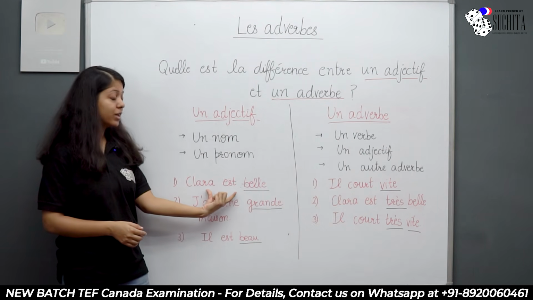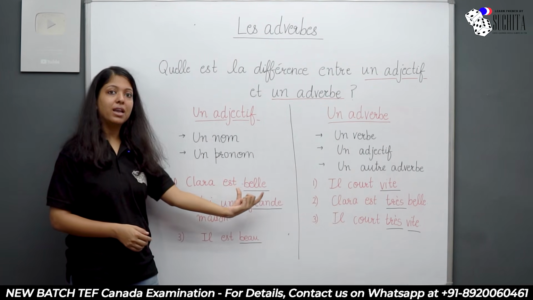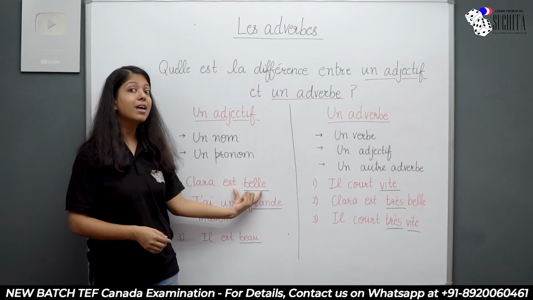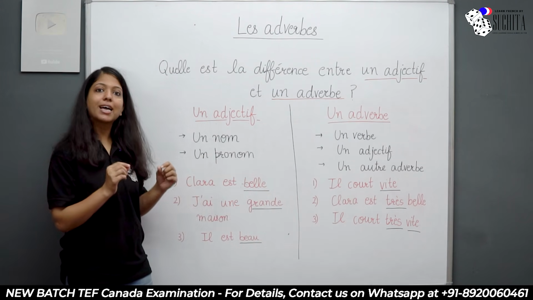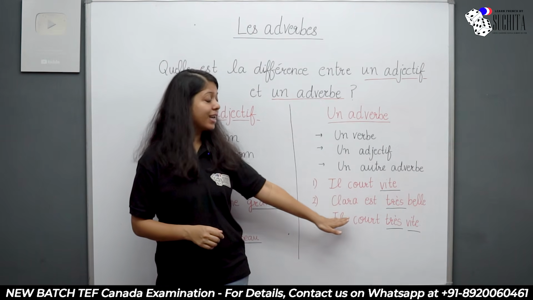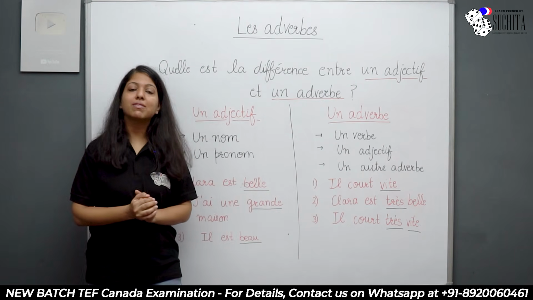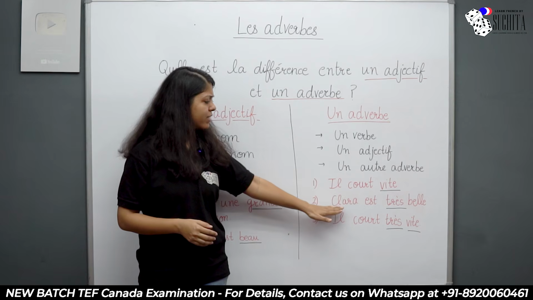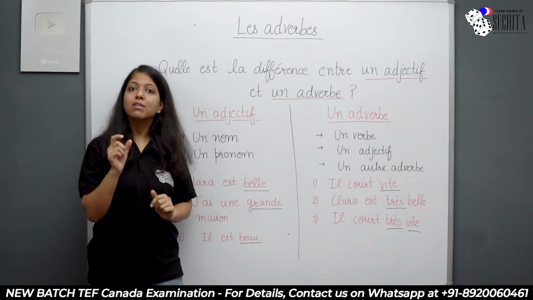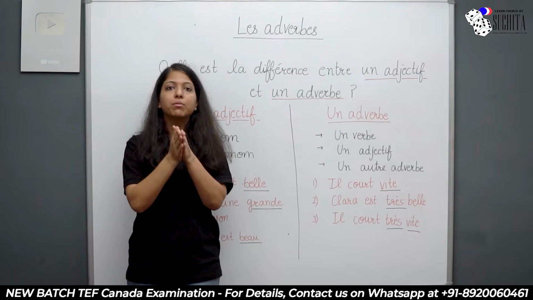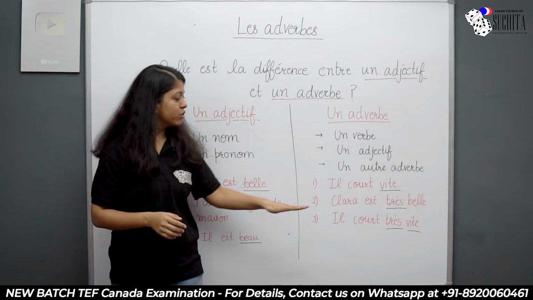Just now we looked at this example. Clara est belle. Here what did I tell you? Belle is my adjective. Why? Because it's telling me the quality of a noun, which is Clara, right? Here I'm saying Clara est très belle. If I'm saying, think in English only, Clara is very beautiful. So beautiful is my adjective because that's telling me the quality of Clara, which is a noun.